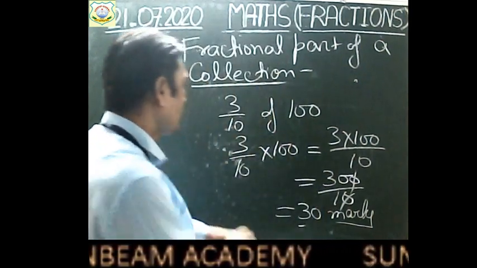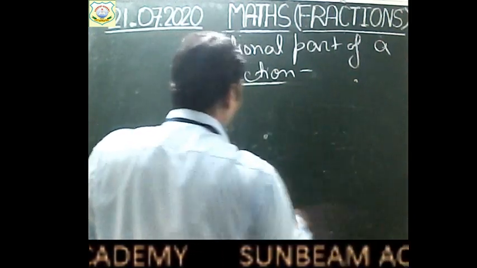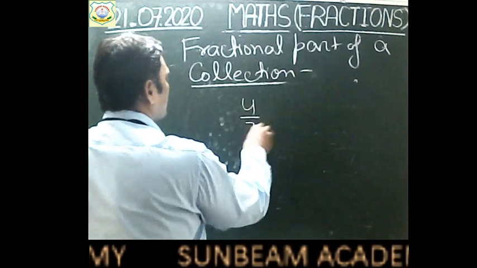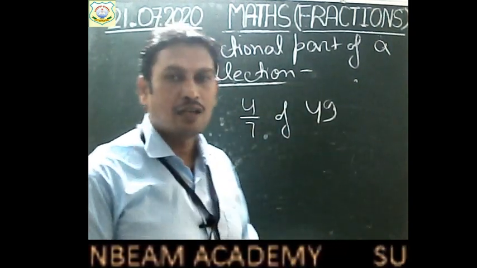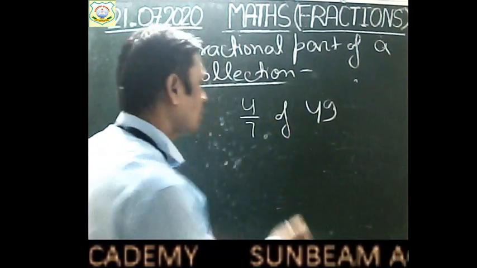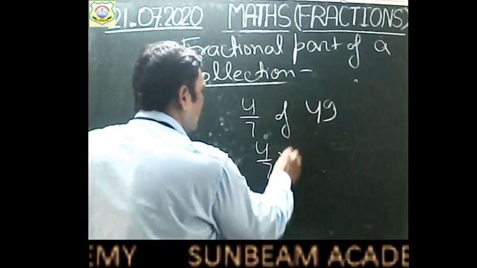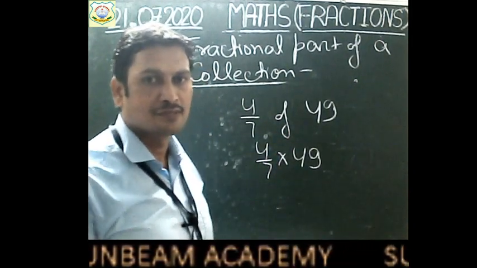In the same way, children, if I ask you to find 4 by 7 of 49, how will you find, children? Again you will multiply. So 4 by 7 into 49. Clear?